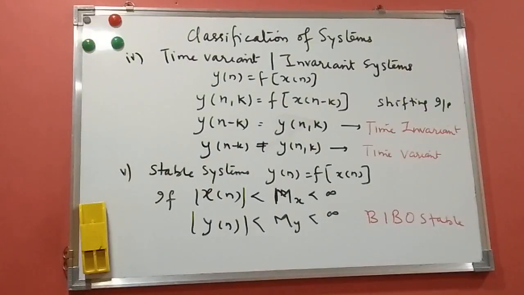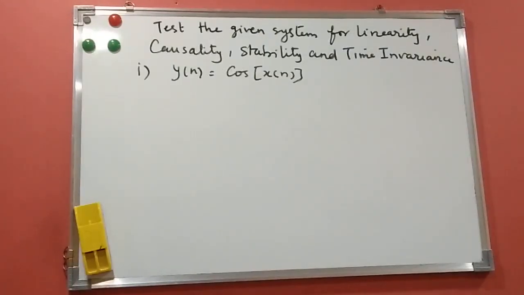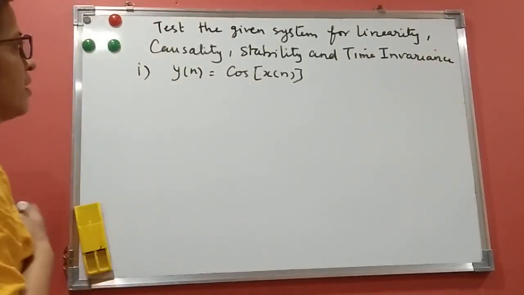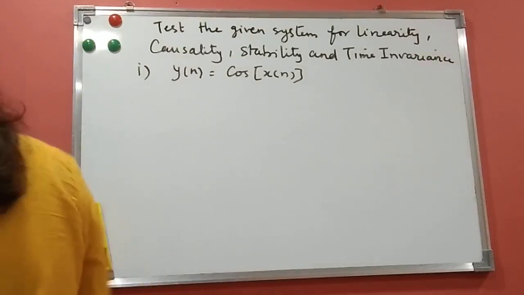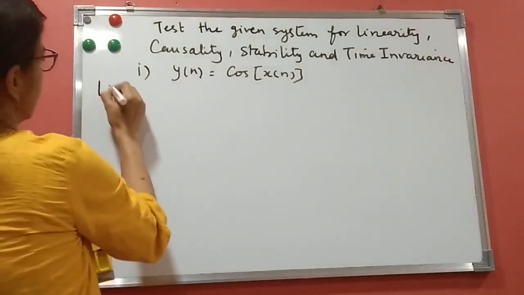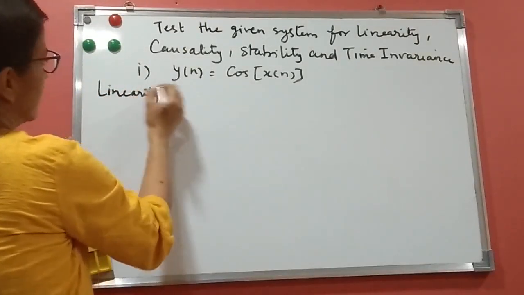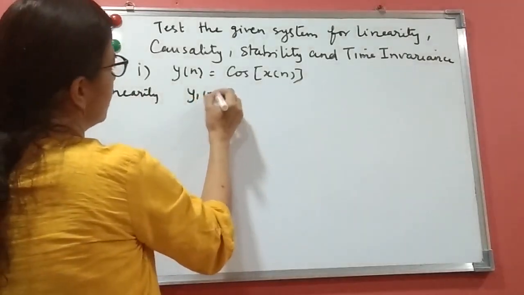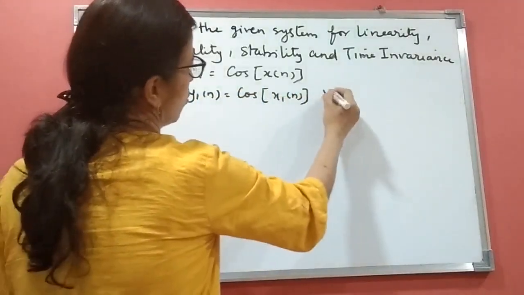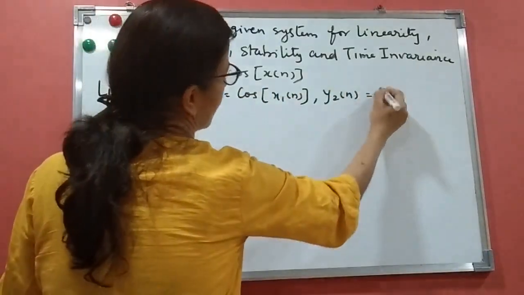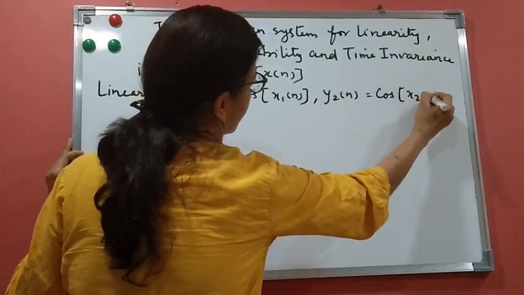So now we have seen the classification of systems. We'll solve some problems now. The example is: test the given system for linearity, causality, stability and time invariance. The problem is y of n equals cos of x of n. Now let us start with linearity. I'll directly write what y1 of n will be. y1 of n will be cos of x1 of n. What will y2 of n be? y2 of n will be cos of x2 of n.